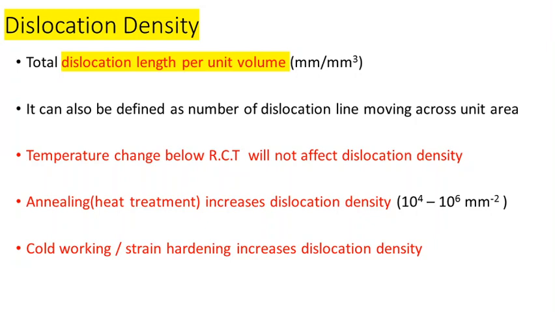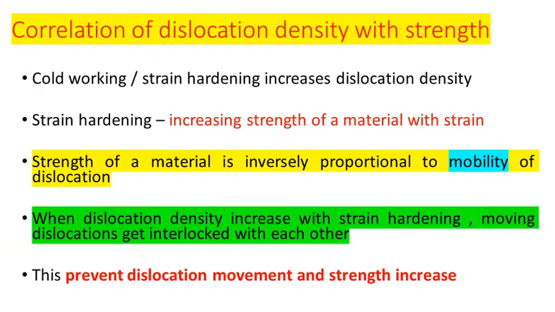So one point is we will be increasing the dislocation density by strain hardening the material. Second one is increasing the temperature above the recrystallization temperature. Then how is this dislocation density related to the strength of the material? We know dislocation density means the number of dislocations present inside the material on a unit volume basis. And by strain hardening, what we mean is increasing the strength of the material by applying mechanical strain.